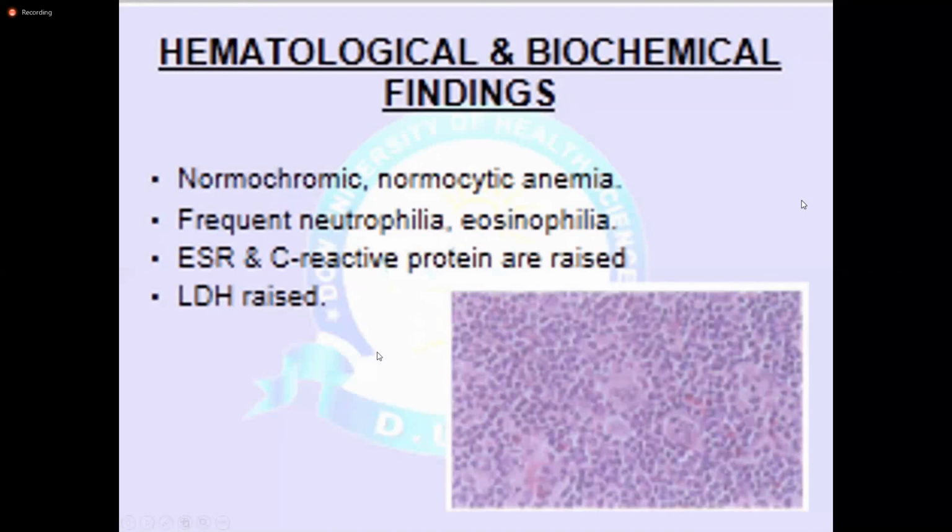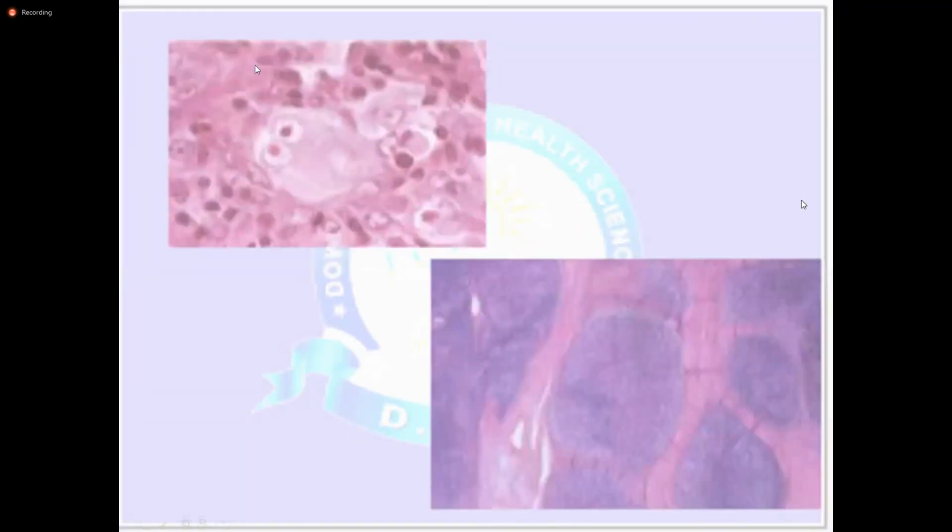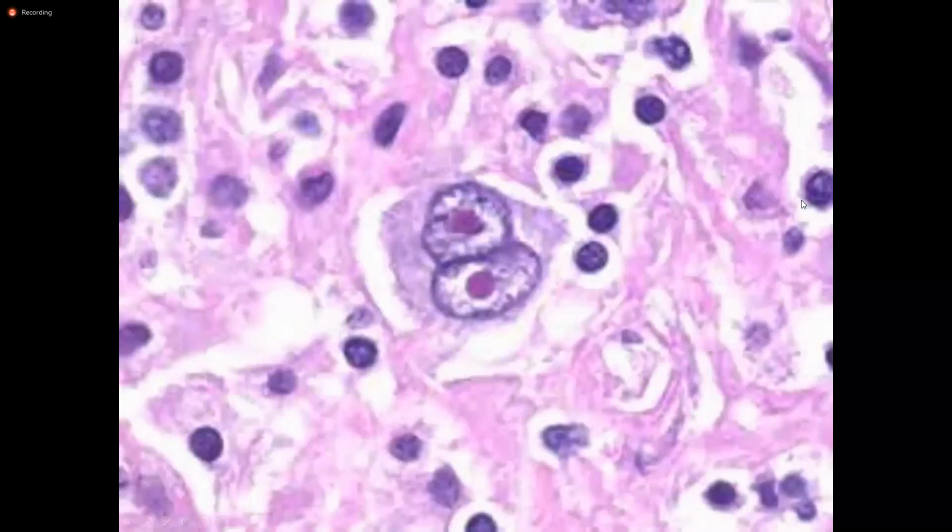Okay, frequent neutrophilia, eosinophilia, ESR and C-reactive protein are raised, LDH raised. This is the RS cell. That's how it looks like in the lymph node, and these are the prominent eosinophilic nuclei. Okay, again, this is the RS cell. This is the abundant cytoplasm, two nuclear lobes, and prominent eosinophilic nucleoli.